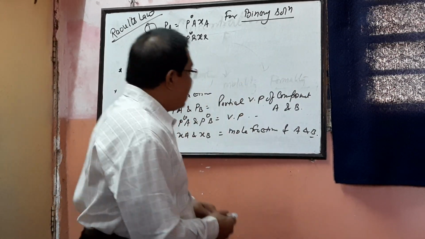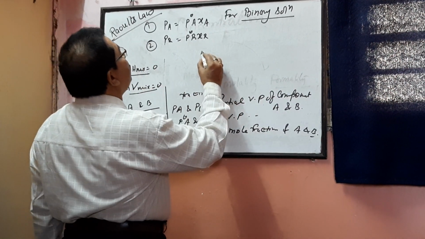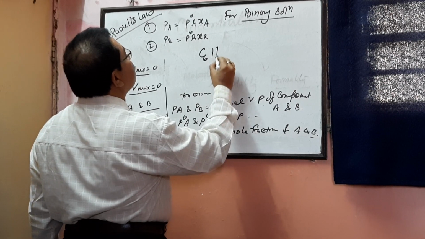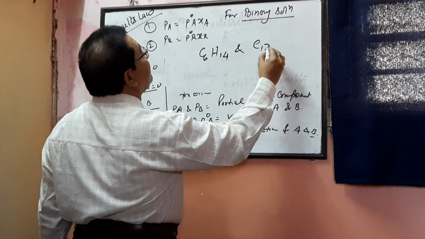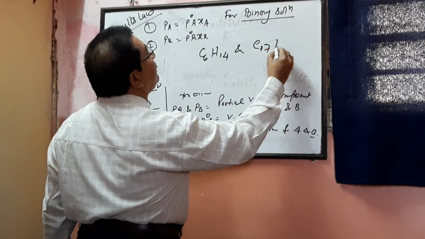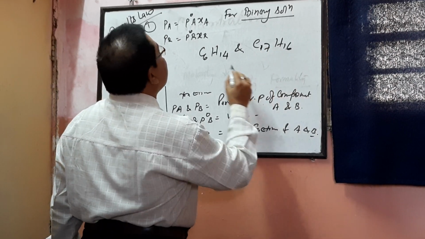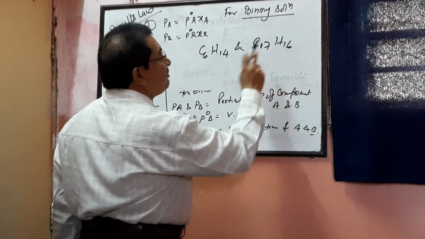You see, he has taken the example of hexane, C6H14, and C7H16. This is your normal hexane, this is your normal heptane.